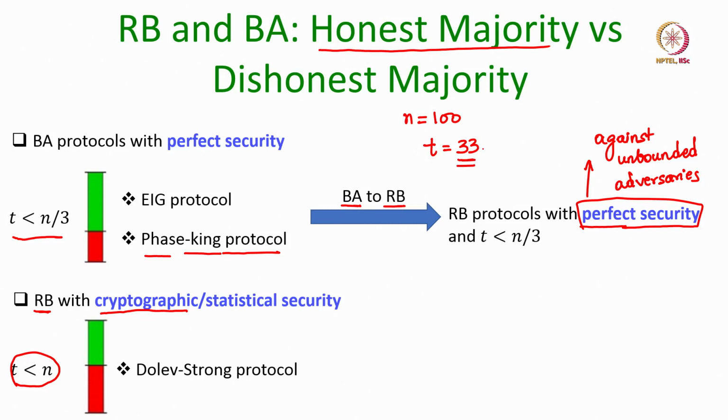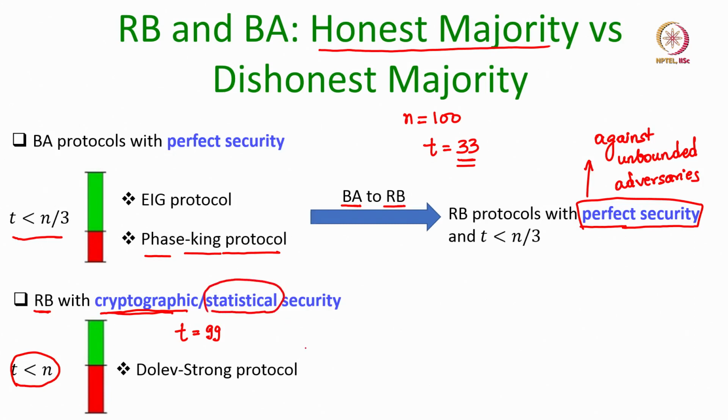But if we make the assumption that the corrupt parties are only polynomially time bounded, that means the notion of security is cryptographic security, then we can design a broadcast protocol where even if up to 99 participants are corrupt, the properties will be achieved. And interestingly, we can achieve statistical security as well.